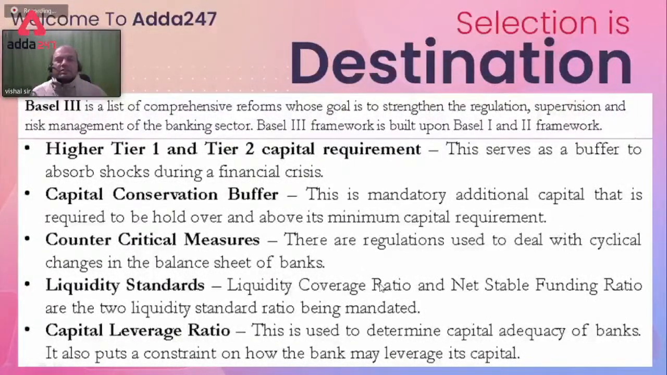LCR covers run on the bank. What do you mean by run on the bank? If tomorrow some bank fails, what is the first step taken by the customers? This generally happens in cooperative banks. When some cooperative bank fails, what is the first step taken by you?